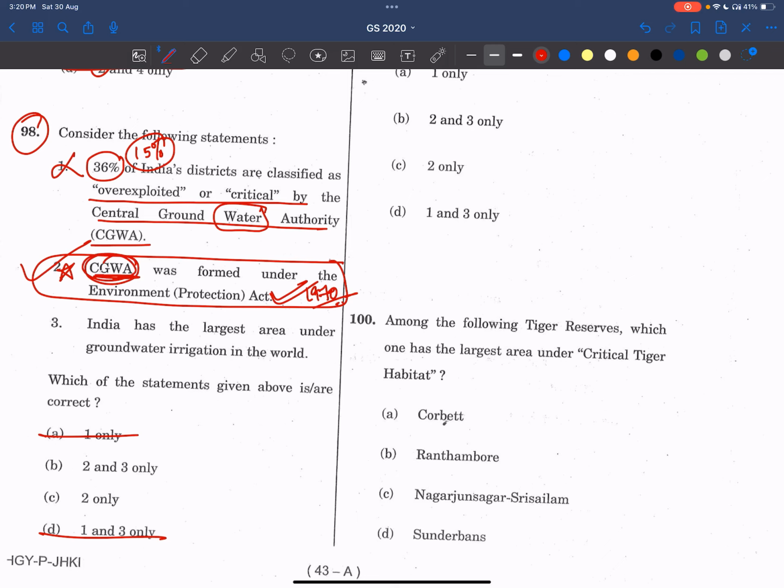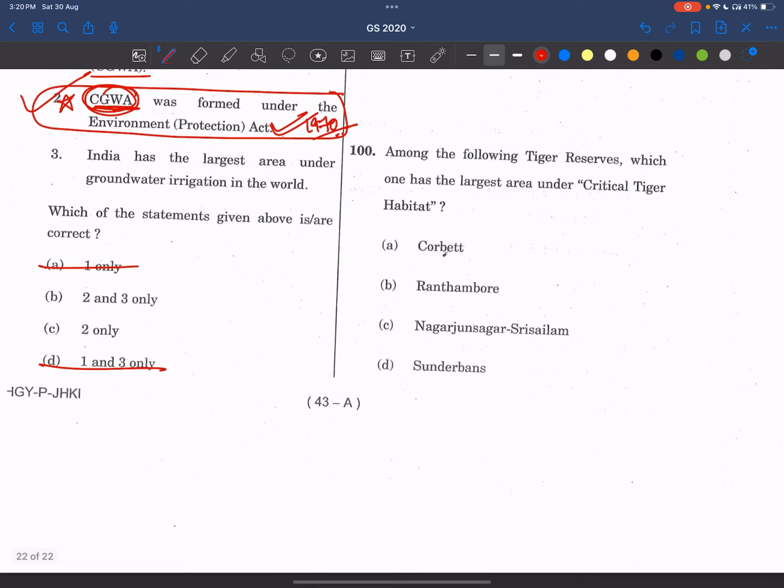We have to read about this, and there are also other acts as well, right? Water Act, Air Act, CPCB. We have seen questions on CPCB, right? Air Act and Water Act were also mentioned in some PYQs. So we have to read about all these things, friends. Okay, every act.